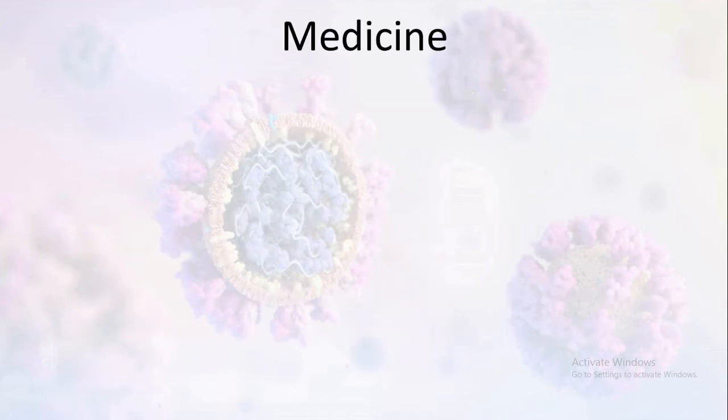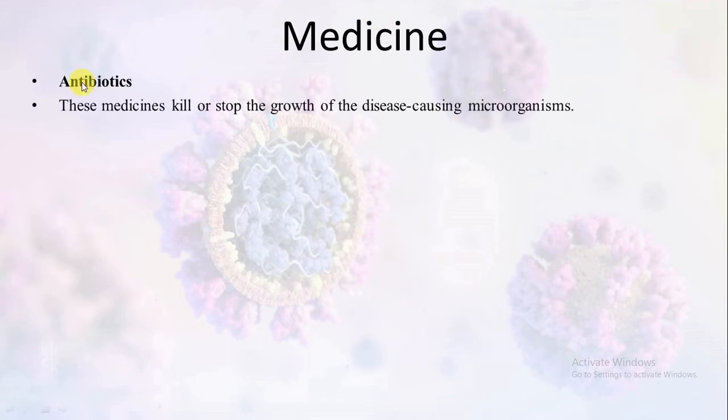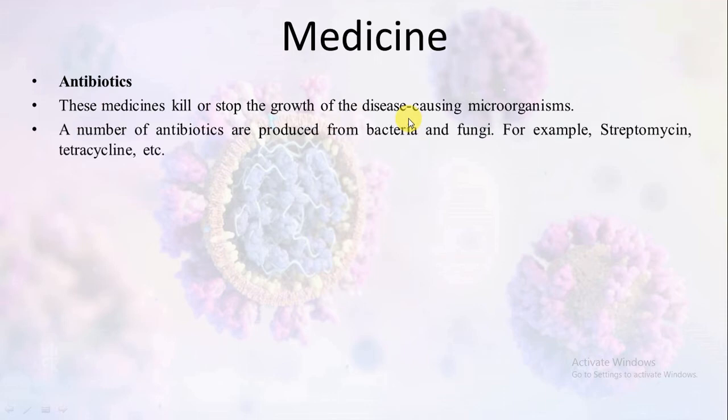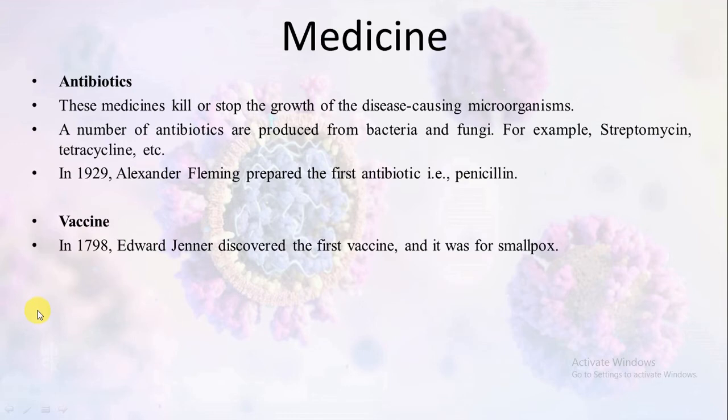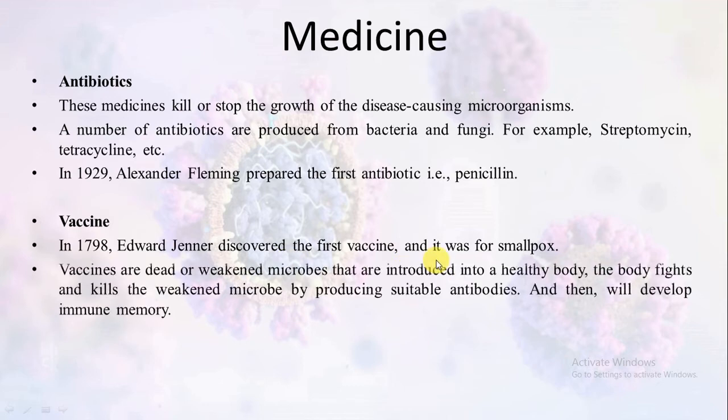Medicine. Microorganisms also play an important role in medicine. Antibiotics. These are the medicines used for killing and stopping the growth of disease causing microorganisms. A number of antibiotics are produced from bacteria and fungi, for example streptomycin, tetracycline, etc. In 1929, Alexander Fleming prepared the first antibiotic, that was penicillin.